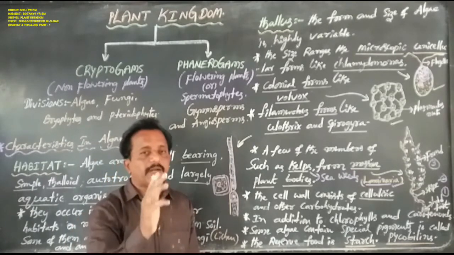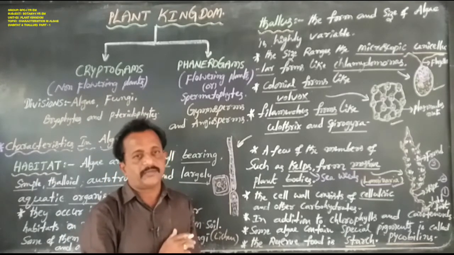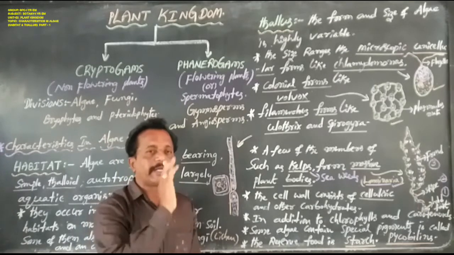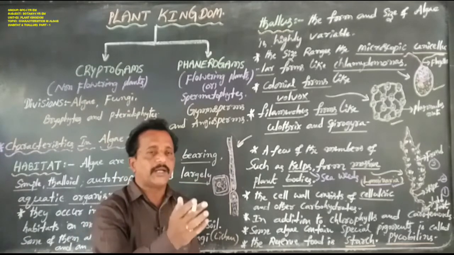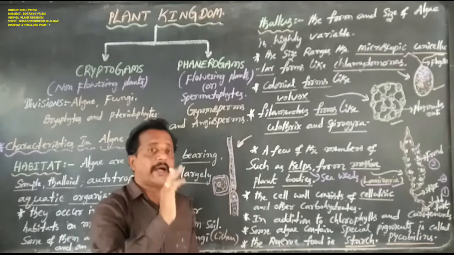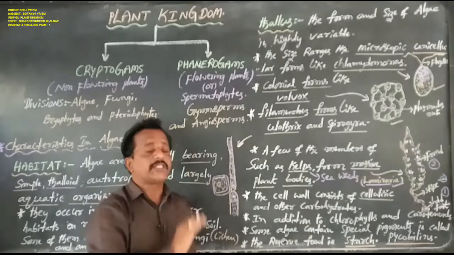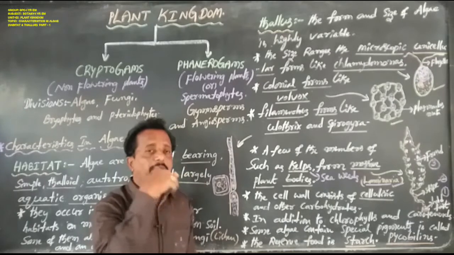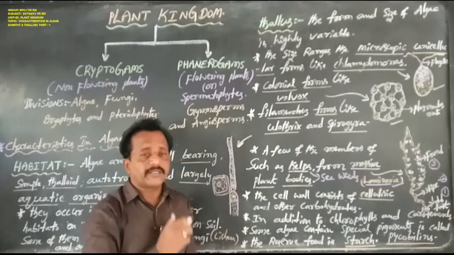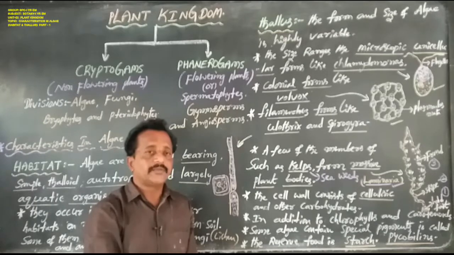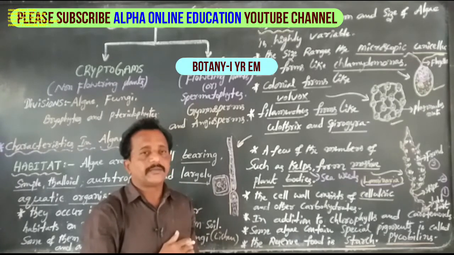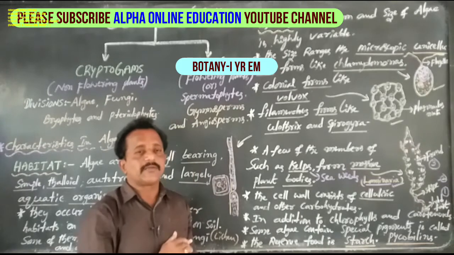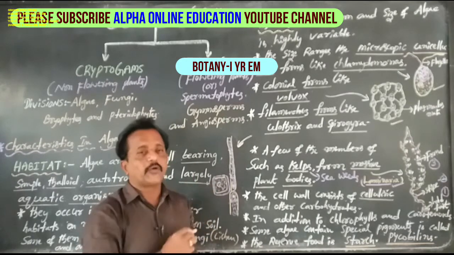Phycobilins are not present in the leaves of higher plants, which have only chlorophylls and carotenoids. In the chloroplasts of higher plant leaves there are chlorophyll pigments and carotenoid pigments, but the lower plants, the algal members, contain chloroplasts with chlorophyll pigments and carotenoid pigments as well as some specialized pigments, that is named phycobilins.